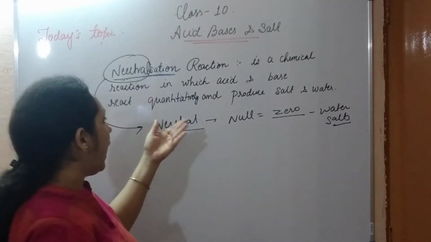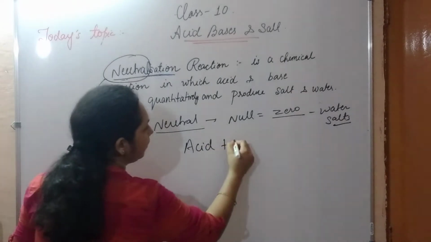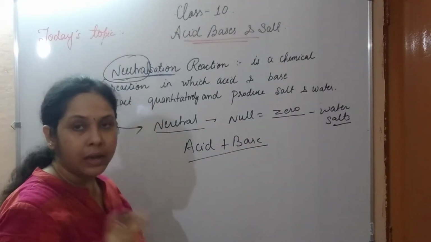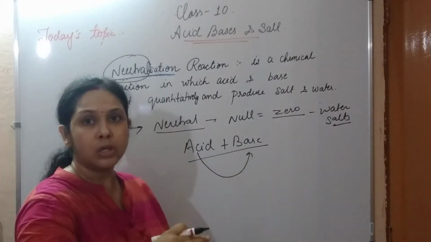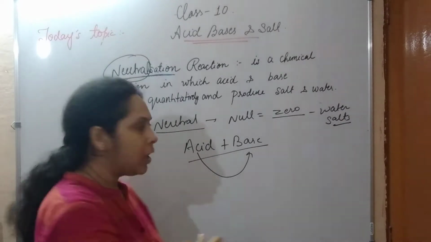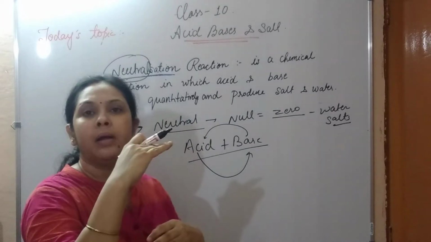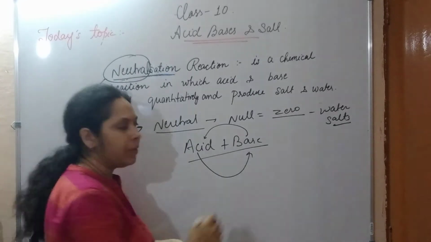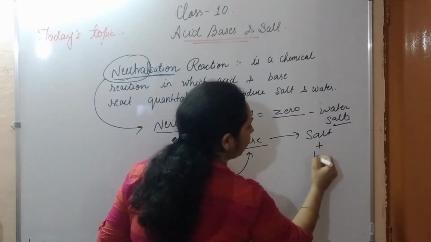Here acid and base both react. It means acid nullifies or decreases the property of base, or base nullifies and decreases the property of acid, and the product we get is salt and water.